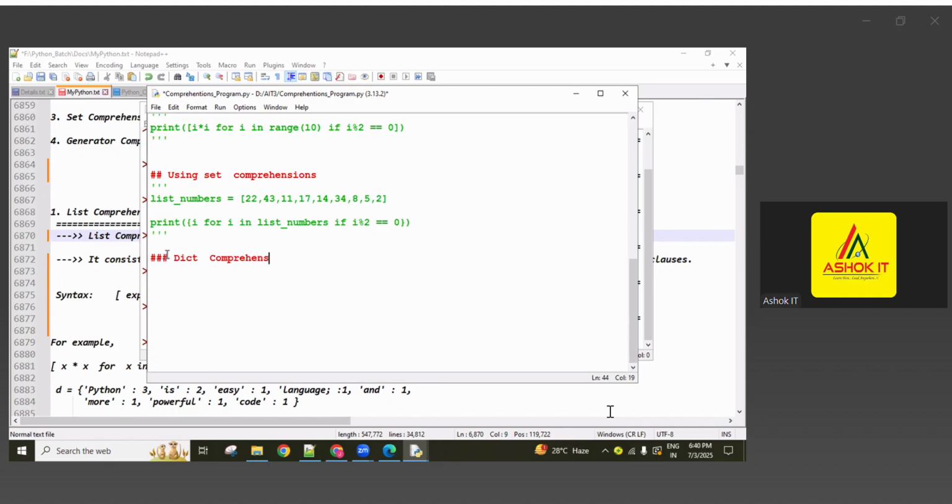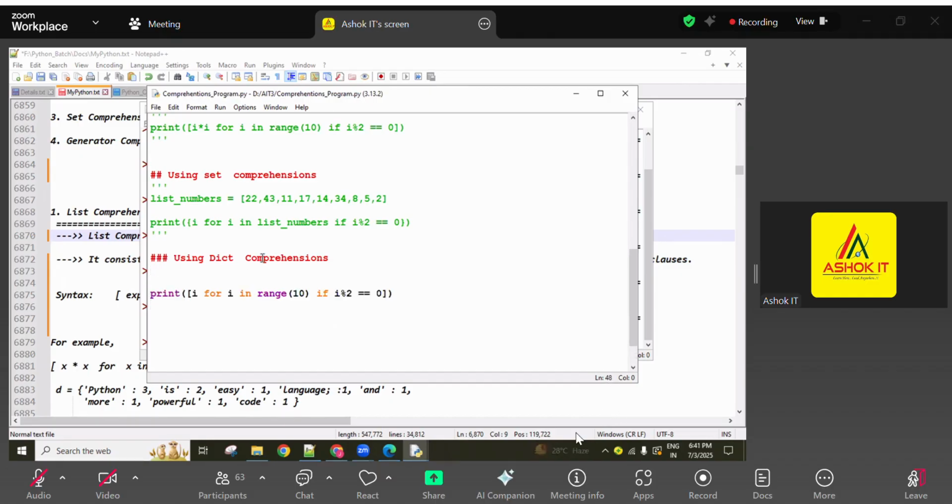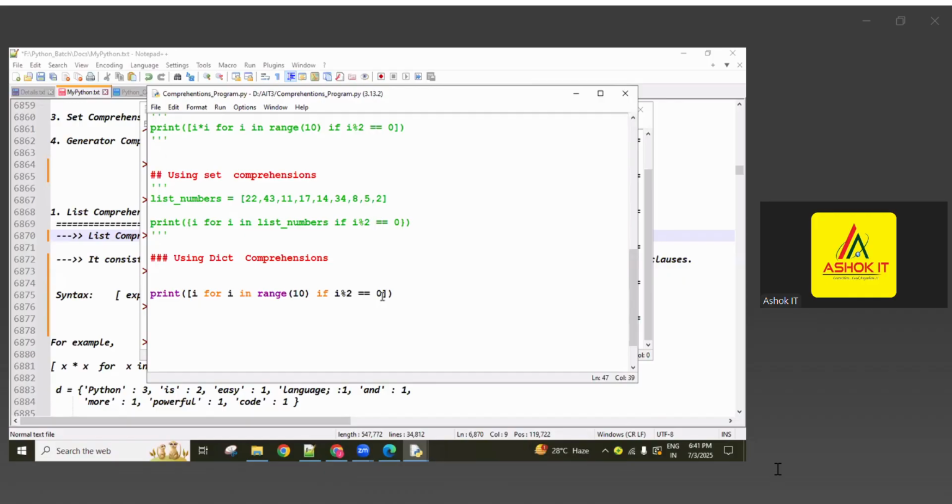dict comprehension, guys. Using dict comprehensions. So here there is a range of values, guys.